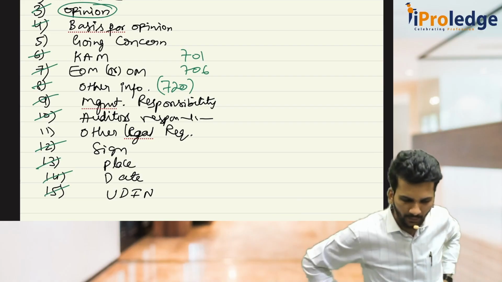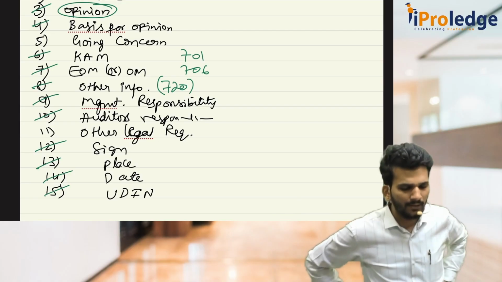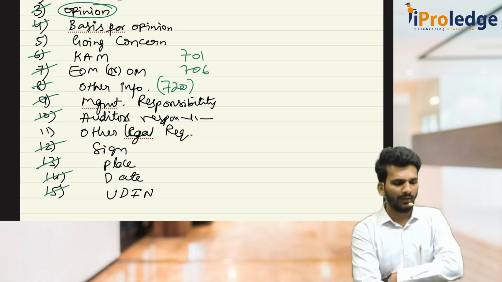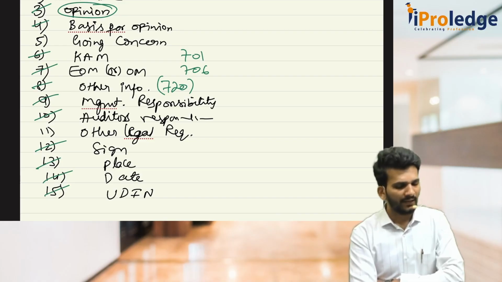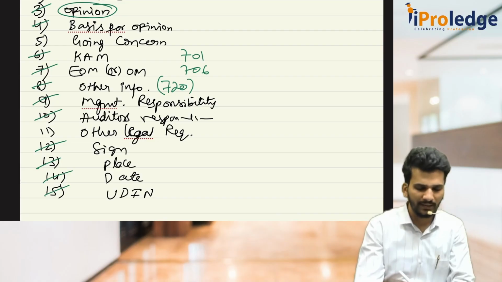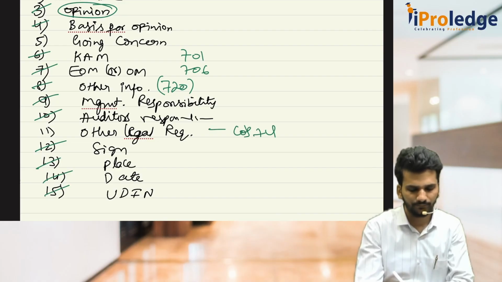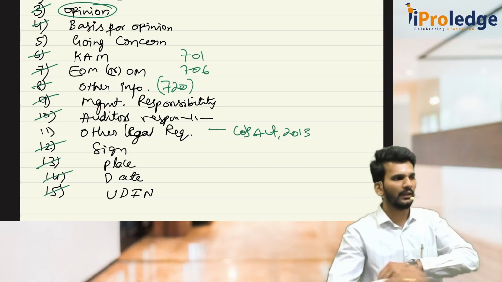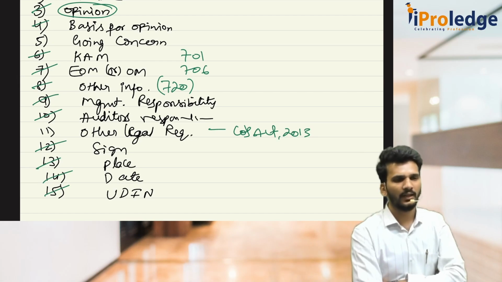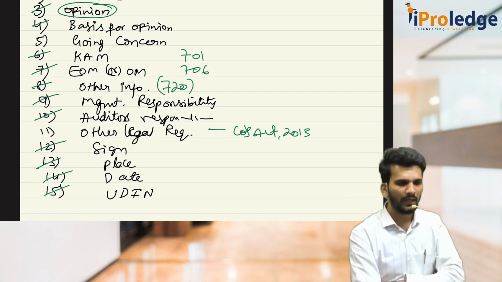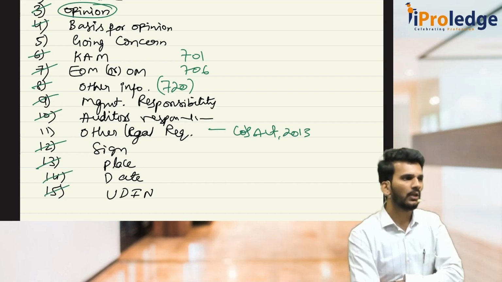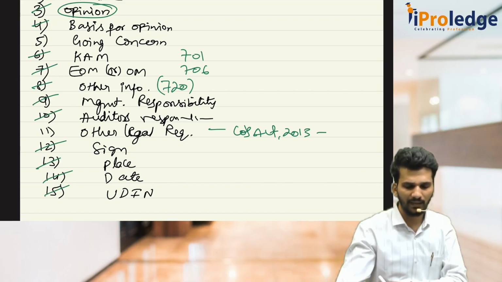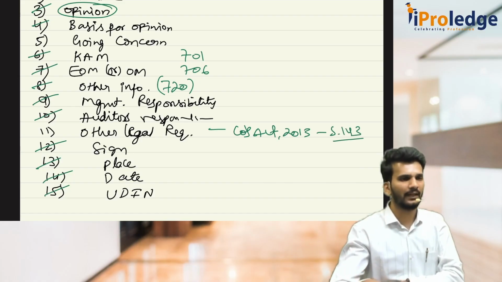See, when the auditor is appointed, the auditor is doing the audit as per standards on auditing, whatever is already there, that is to be conducted as per standards. But the Companies Act is telling that other legal regulatory requirements are as per Companies Act 2013. Whatever you do as per standards on auditing, you do it, I don't have any problem. Along with those things, in your report, you should even report on certain items which are given under Companies Act. Sir, what items? Mainly section 143 of Companies Act.